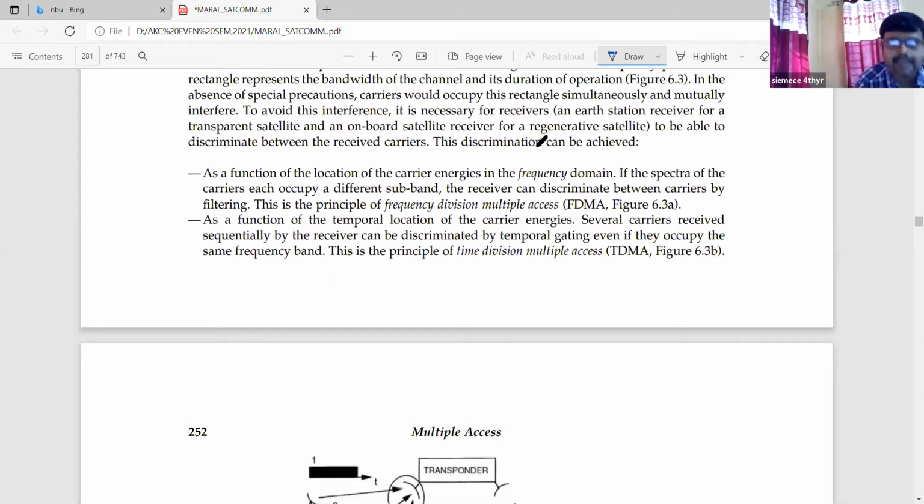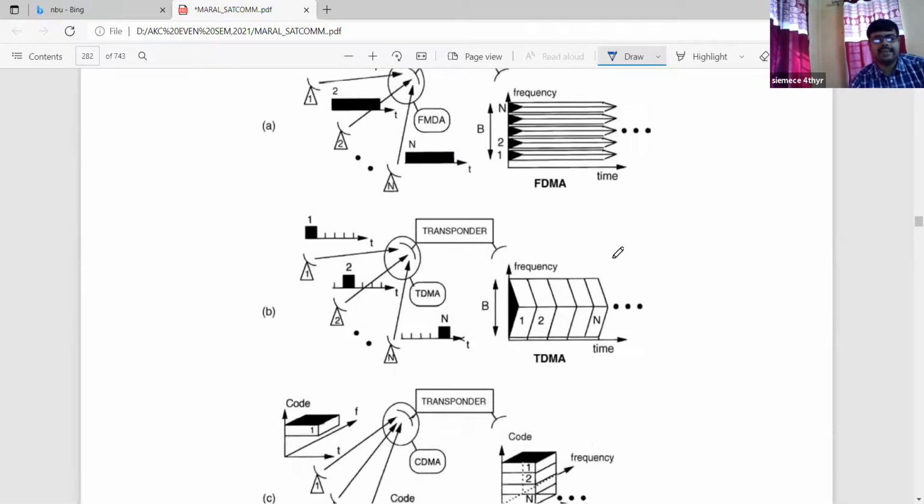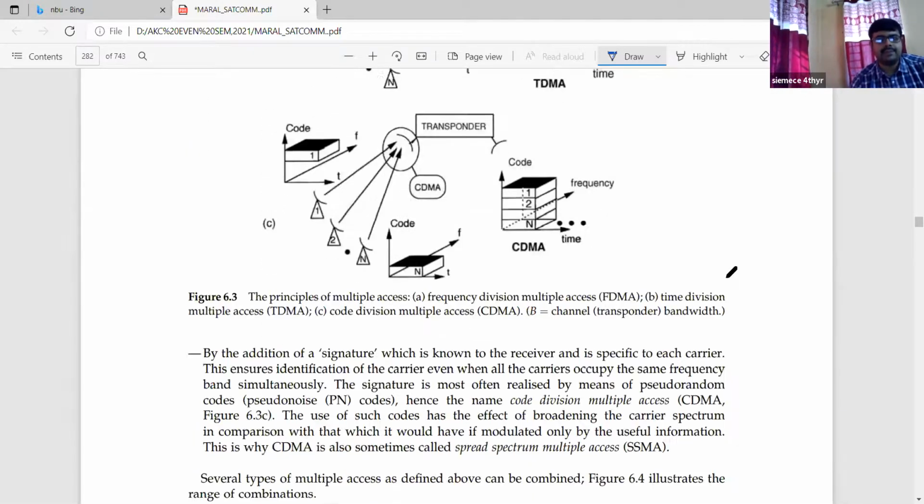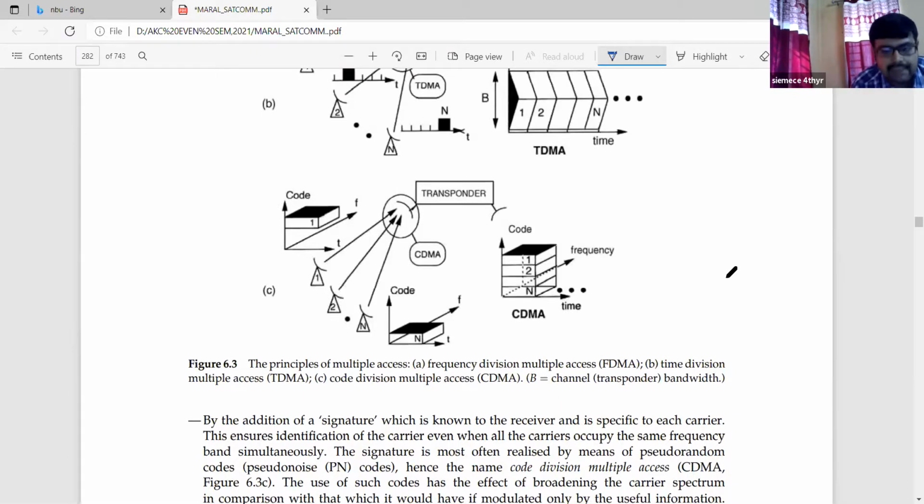As a function of the temporal location of the carrier energies, that is the second part, several carriers received subsequently by the receiver can be discriminated by temporal gating even if they occupy the same frequency band. This is the principle of time division multiple access, called TDMA. If you see, a beautiful figure is given of the principles of multiple access. First one is frequency division multiple access, FDMA. Second one is time division multiple access, TDMA, and the last one, which we just mentioned, is code division multiple access, called CDMA.